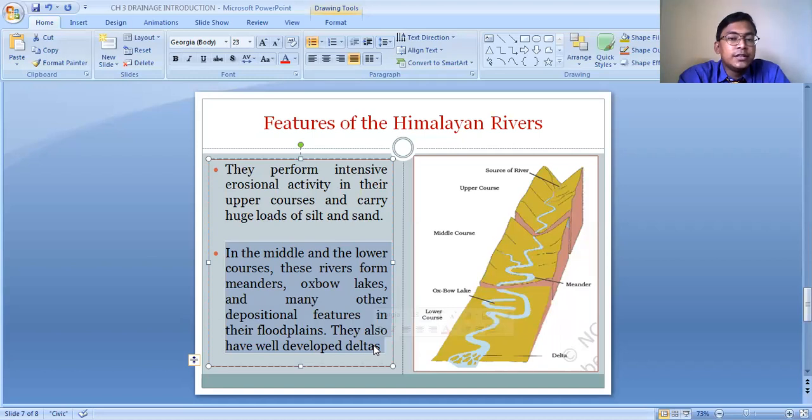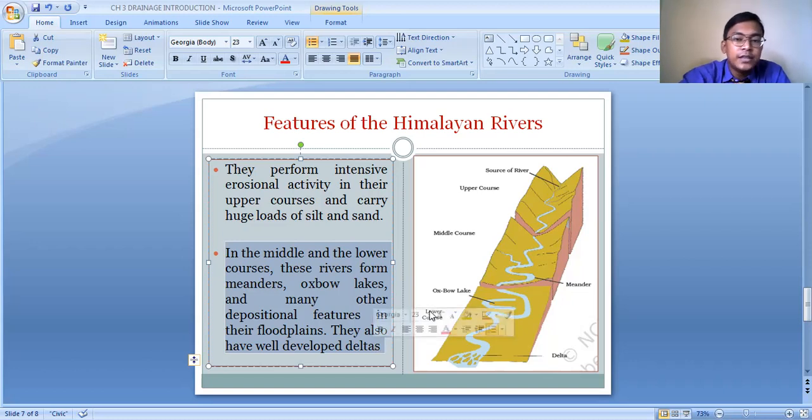So basically, you will notice that in the high Himalayan region, when the river flows through the hilly region, it causes much downward erosion. You will not find that the rivers are wider in the hills, but the rivers are deeper because it causes more erosion at its base. Side erosion is very less. So the depth of the river is more, and they have formed the gorges, the valleys and all because of erosional activity. And when these rivers enter the middle course and the lower course, they deposit the sediments, and because of the deposition of the sediments, the meanders, the oxbow lakes and the deltas are formed.